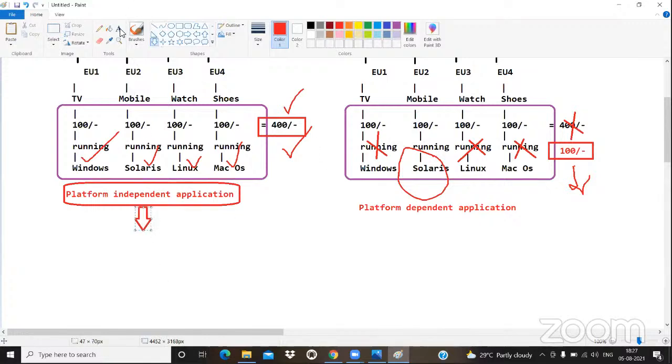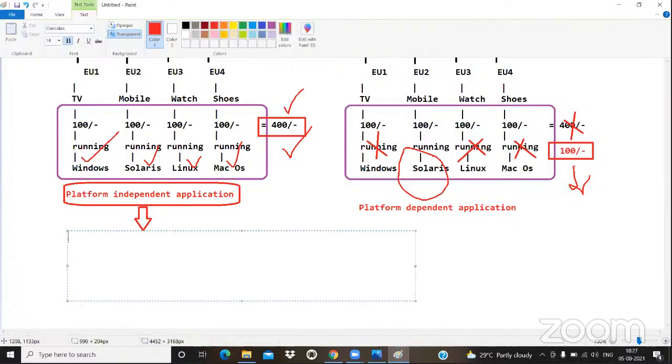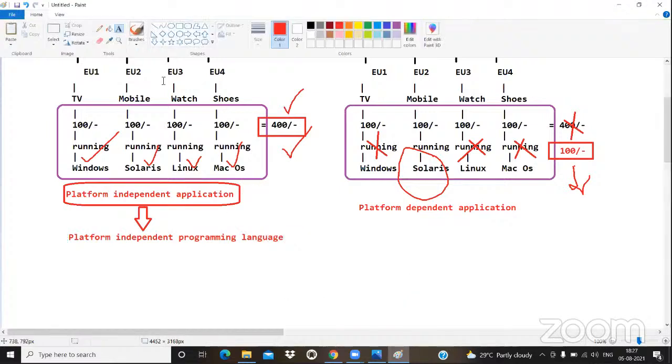To develop a platform independent application, what type of programming language do you require? Do you require C? No. Do you require C++? No. Do you require what? Java. Why? Because it is a platform independent programming language. With the help of a platform independent programming language, we can develop platform independent applications, and with those we can develop business applications.